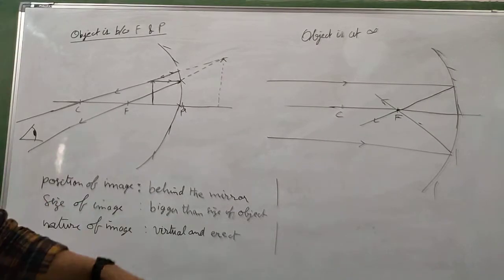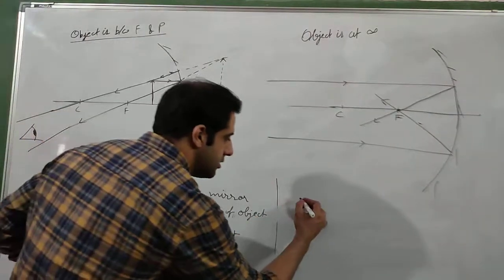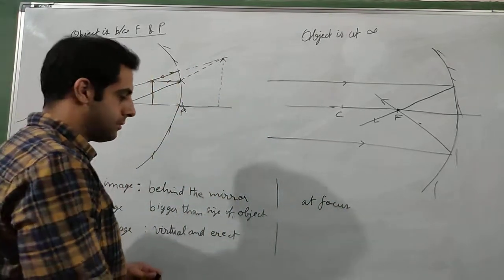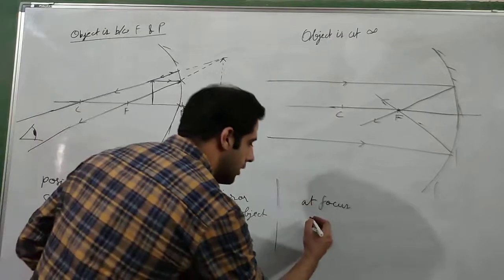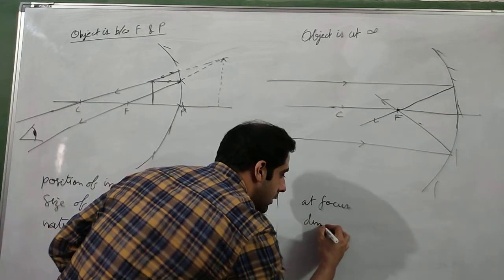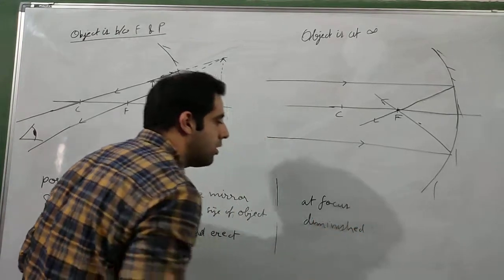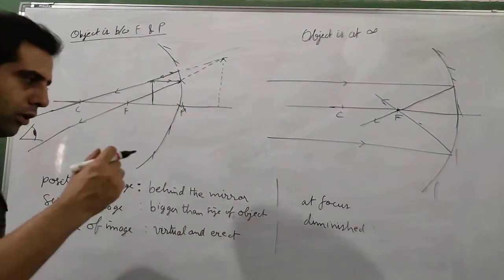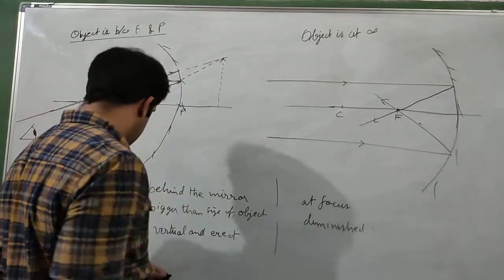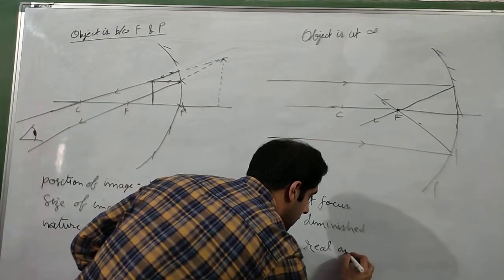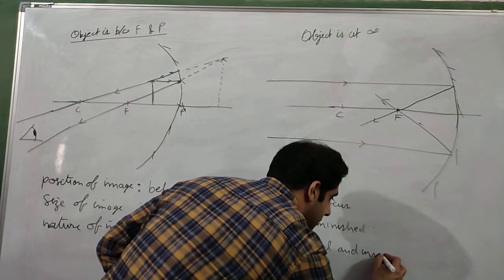So if we write the three parameters, position of the image will be at focus, size of the image will be diminished. Diminished means very small, or you can say like a point, of the size of a point. Nature of the image, it will be real and inverted.